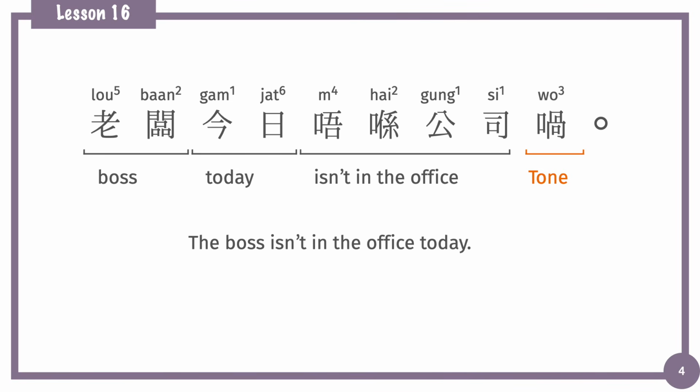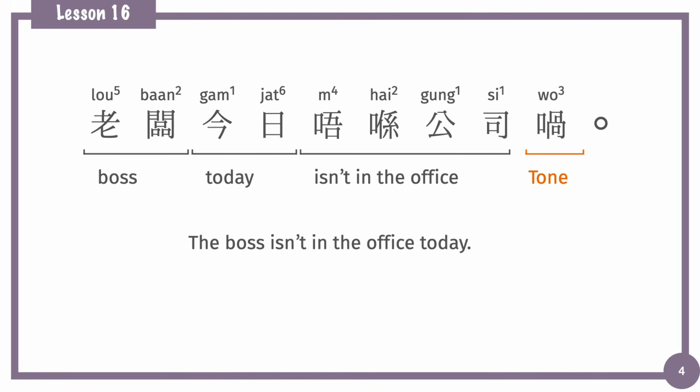One more example. 老闆今日唔喺公司喎. 老闆 means boss. 今日, today. 唔喺公司, is not in the office. 老闆今日唔喺公司 is a simple sentence, and then adding 喎 after it is to remind of the fact. So 老闆今日唔喺公司喎. The boss isn't in the office today.